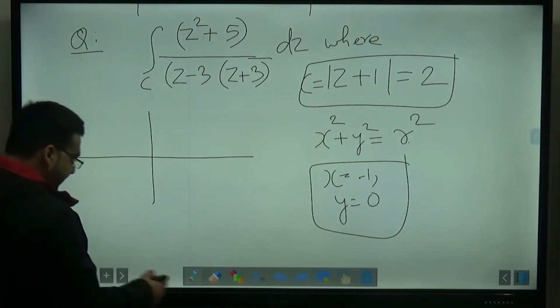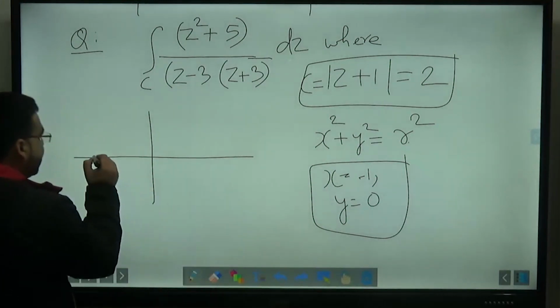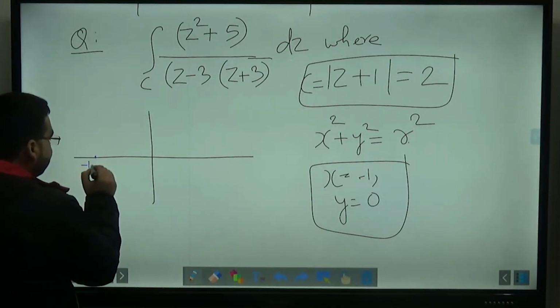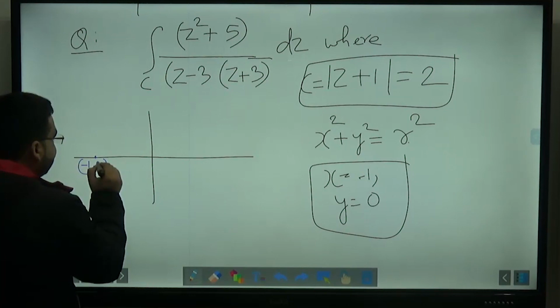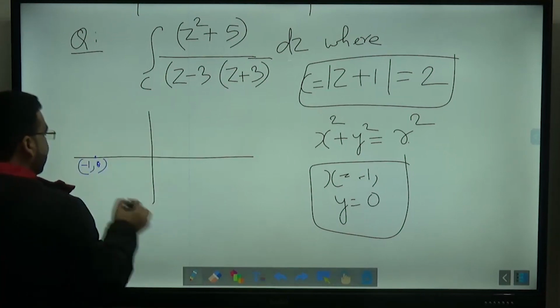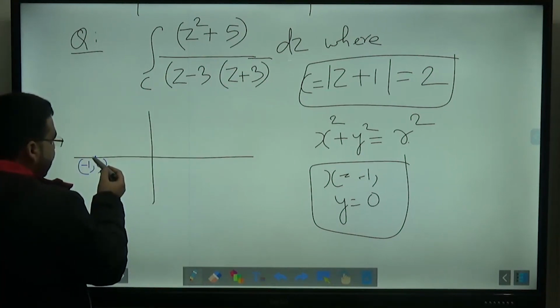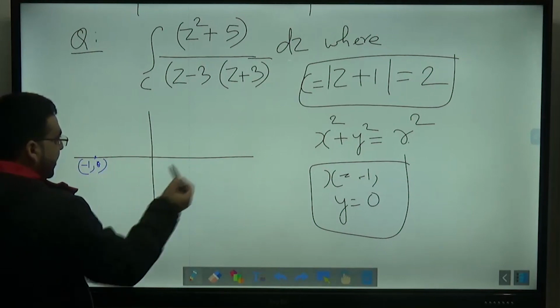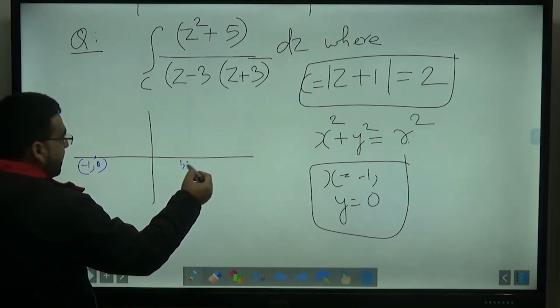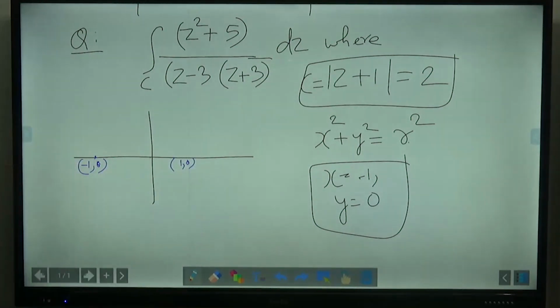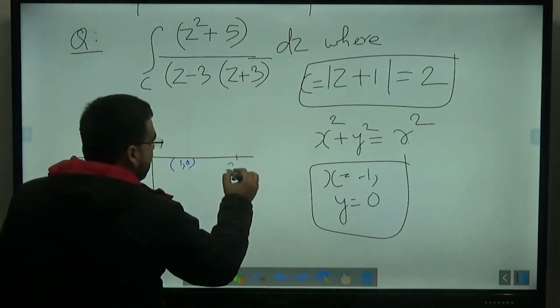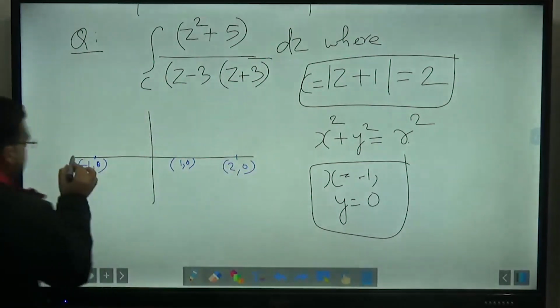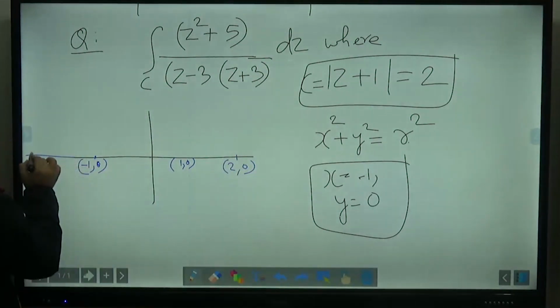So its center is -1, 0 and it has a radius of 2. Then this will be 0, 0, this will be 1, 0, here we have 2, 0, and on the other side we have -3, 0.